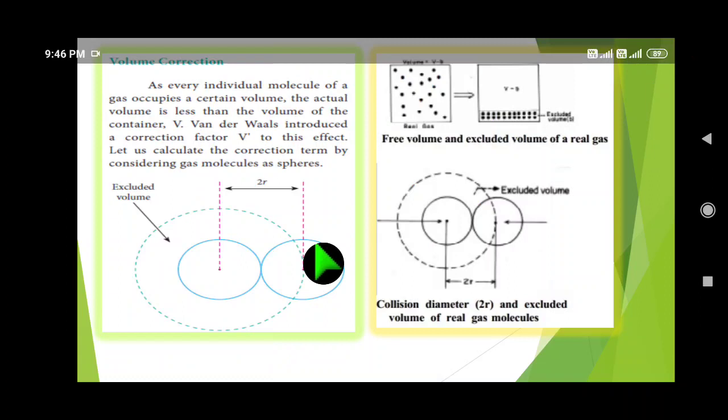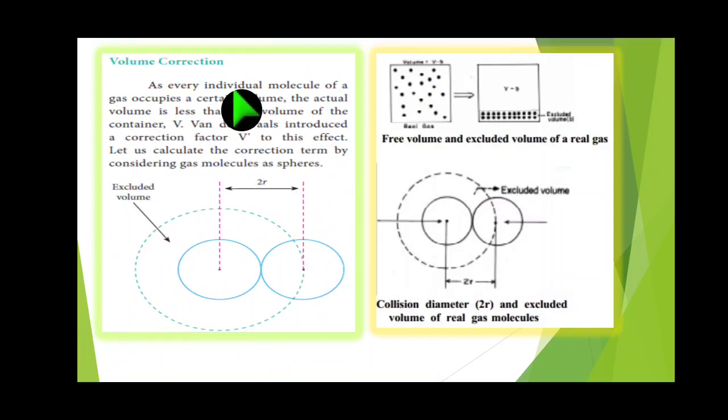Volume correction. Here, usually the gaseous molecules are freely moving. Suppose the gaseous molecules are arranged in the same container. So how much volume is occupied by gaseous molecules?